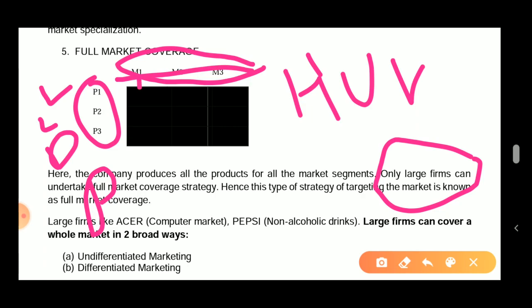They are targeting hotels also, they are targeting consumers also, they are targeting industries also. So this kind of market strategy has not been adopted by all the companies. Only big companies can do this.